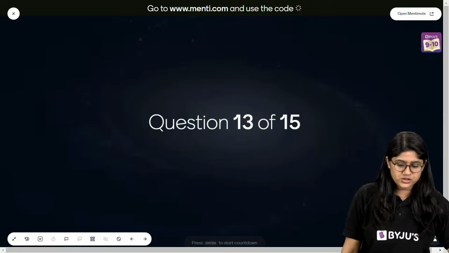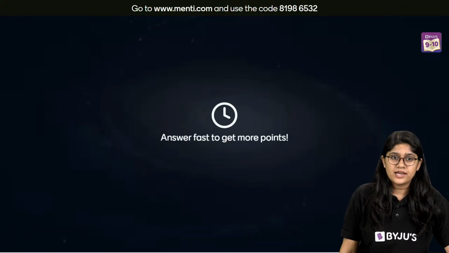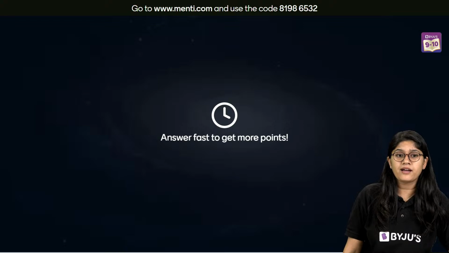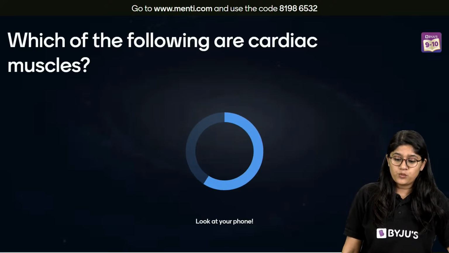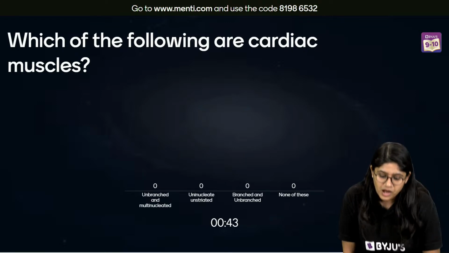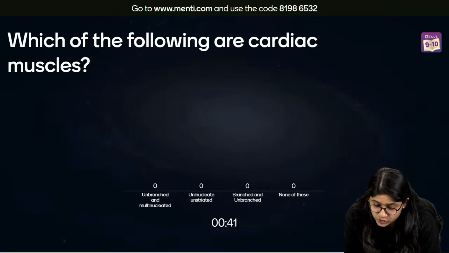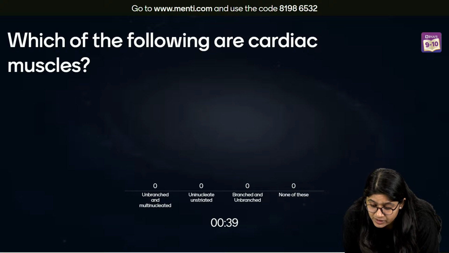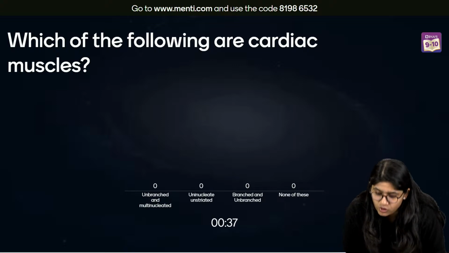Let's move ahead to question number 13. SK and Prerna, I hope that you got the answer. Which of the following are cardiac muscle? Unbranched and multinucleated, uninucleated, unstriated, branched and unbranched, or none of these?